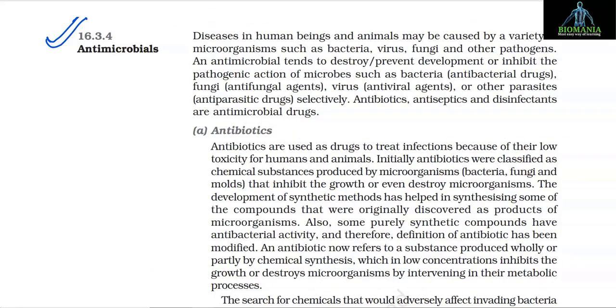16.3.4 Antimicrobials. Diseases in human beings and animals may be caused by a variety of microorganisms such as bacteria, virus, fungi, and other pathogens. An antimicrobial tends to destroy or prevent development or inhibit the pathogenic action of microbes such as bacteria, that is antibacterial drugs, fungi, antifungal agents, virus, antiviral agents, or other parasites, that is antiparasitic drugs selectively. Antibiotics, antiseptics, and disinfectants are antimicrobial drugs.